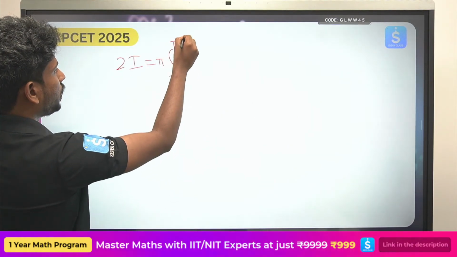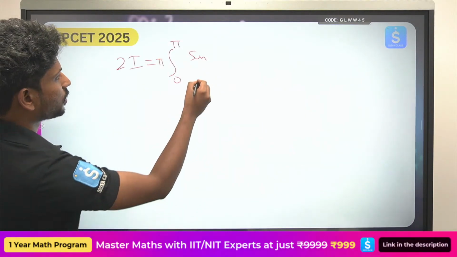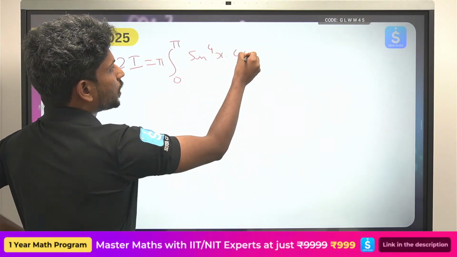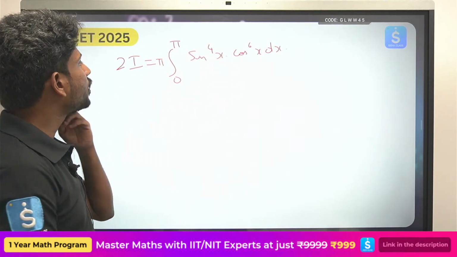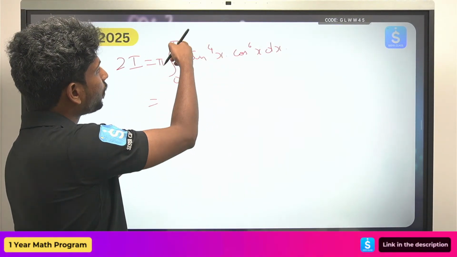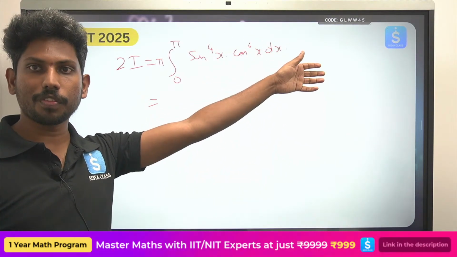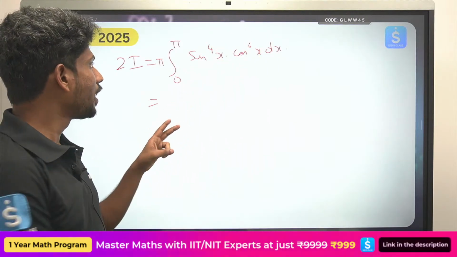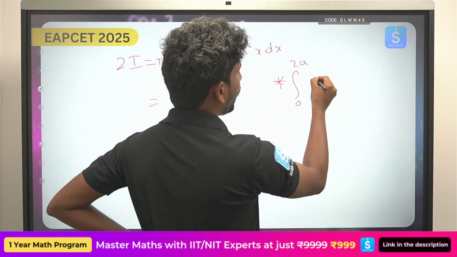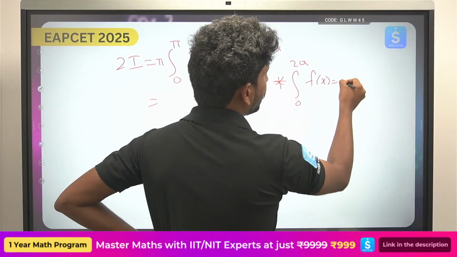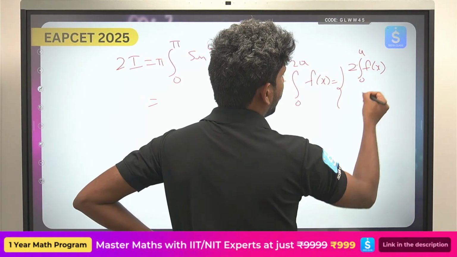Okay, pi sin power 4x cos power 6x. Now, do you remember, we can directly use the formula. Which formula can you use? But here there is pi by 2. So whenever you have 0 to 2a, if f of 2a minus x is equal to f of x, then you can write it as 2 times integral 0 to a. You can use that formula directly. I'm trying to write the formula here. Integral 0 to 2a f of x is equal to 2 times integral 0 to a f of x.